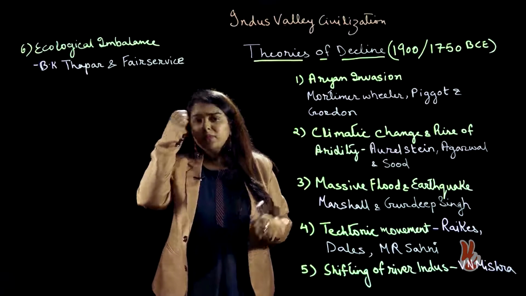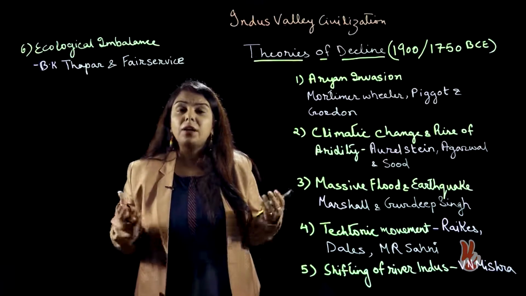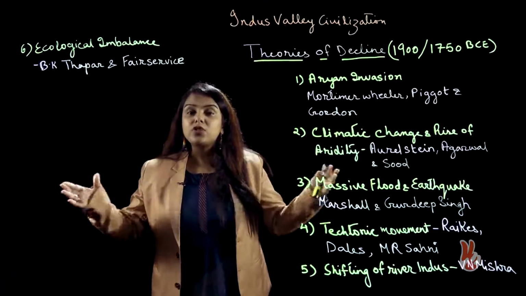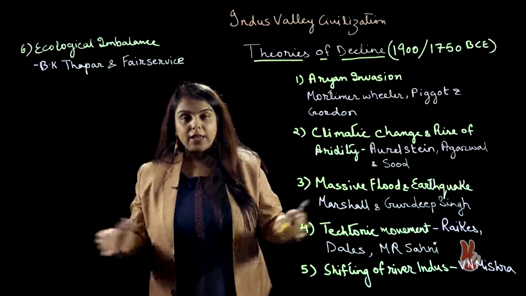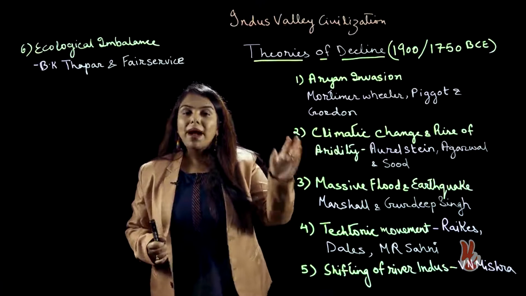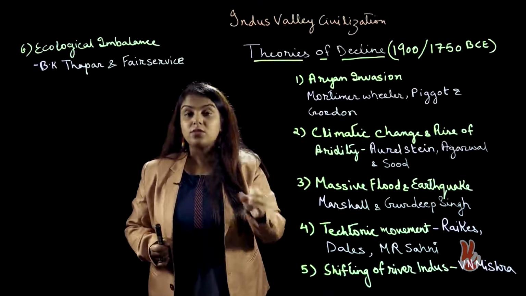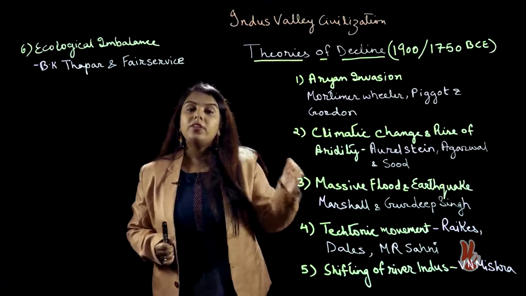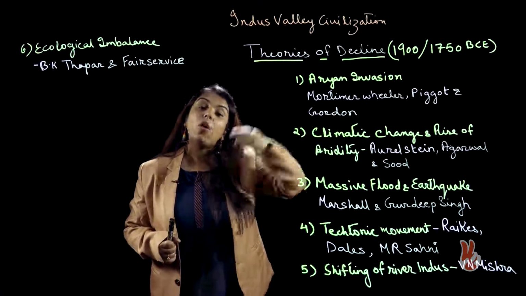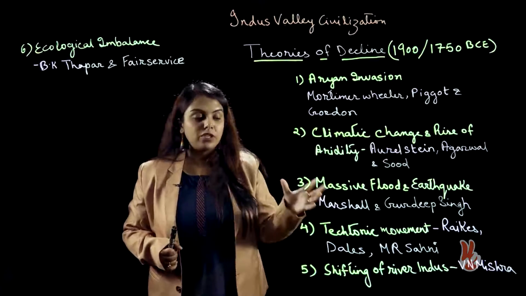However, many historians believe that the Harappan civilization was stretched over a vast geographical area. As such, the flood might have affected only a few particular sites, not all. How the decline came in all the sites is still a major question.